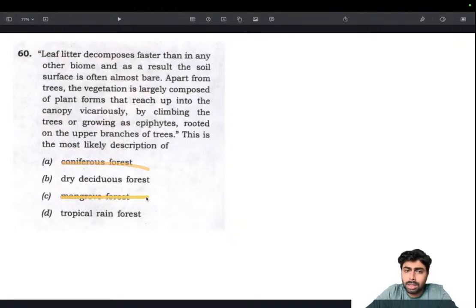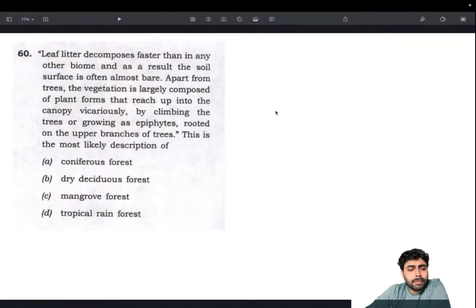Mangrove forest, obviously, is waterlogged, so leaf litter is not going to decompose very fast. So those two options are gone, and with the canopy I've eliminated that one, and I have arrived at the answer. This is very straightforward. We often hear, or read in NCERT, that the tropical rainforest has the least fertile soil because of low humus content, because immediate microbial activity decomposes whatever material falls on the ground. Detritivore activity is very high in the tropical rainforest.